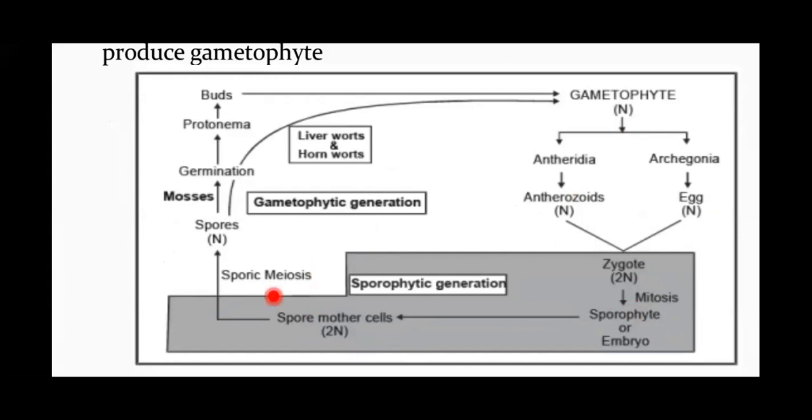After that, some of these cells in the sporophyte undergo meiosis to form haploid spores, which belong to the gametophytic generation. These germinate to give rise once again to the gametophyte, either by means of protonema or buds, depending on which group it is, whether liverworts or mosses. So this is the basic life cycle here.